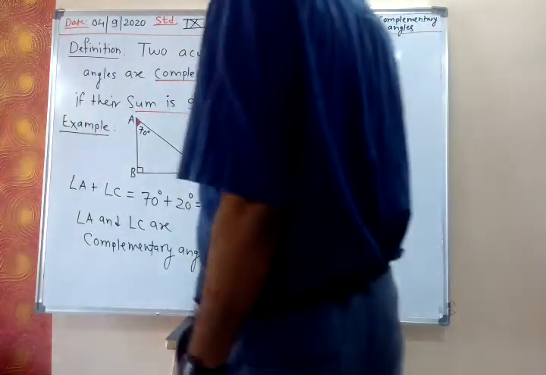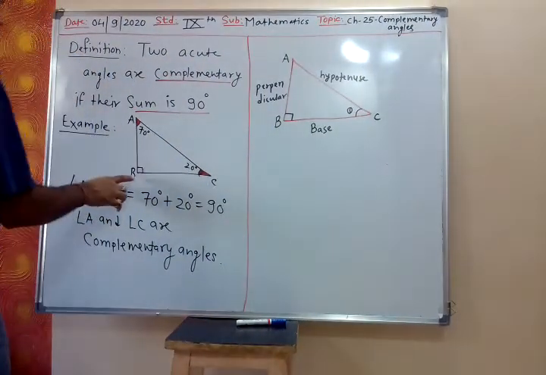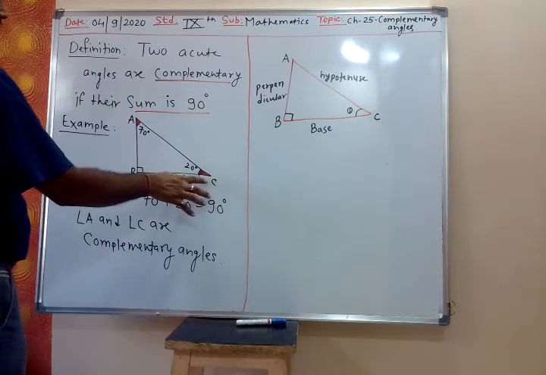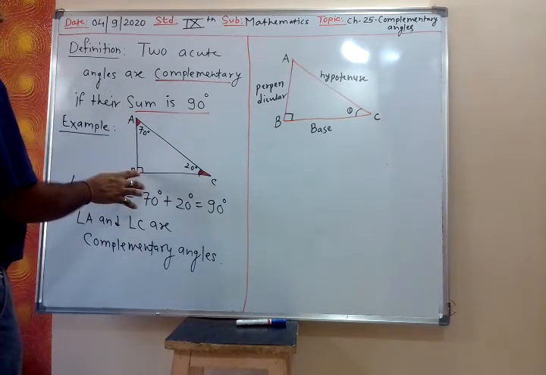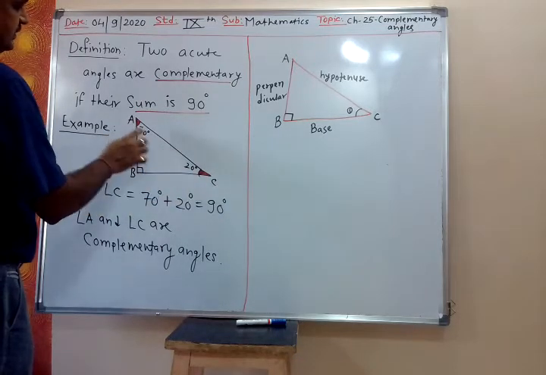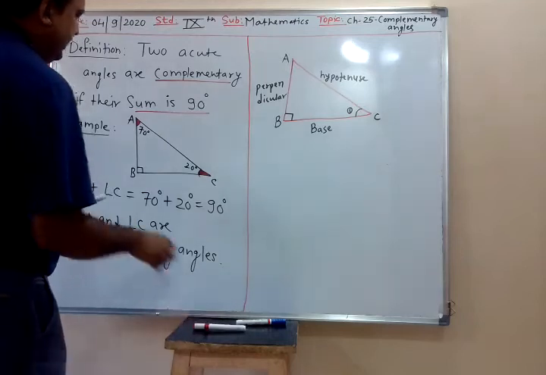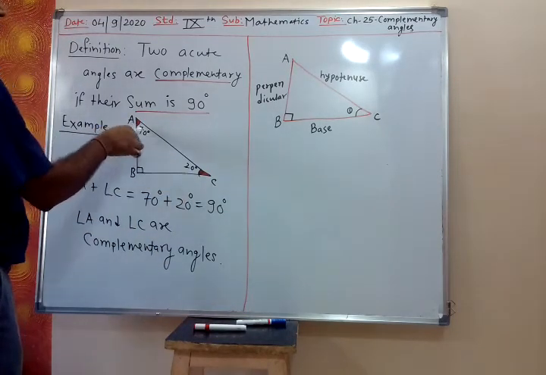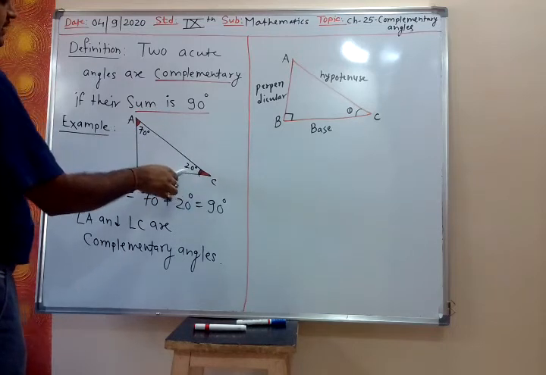So let us take one triangle ABC. A is 70 degrees, B is 90 degrees, C is 20 degrees. So B is 90 degrees. So A and C, they are acute angles. A is 70 degrees, C is 20 degrees.